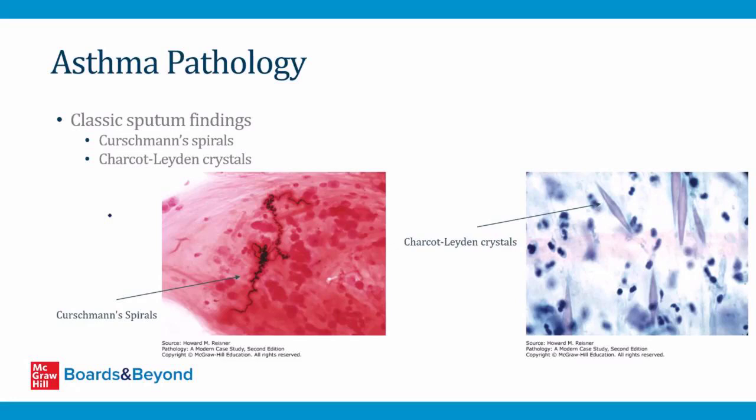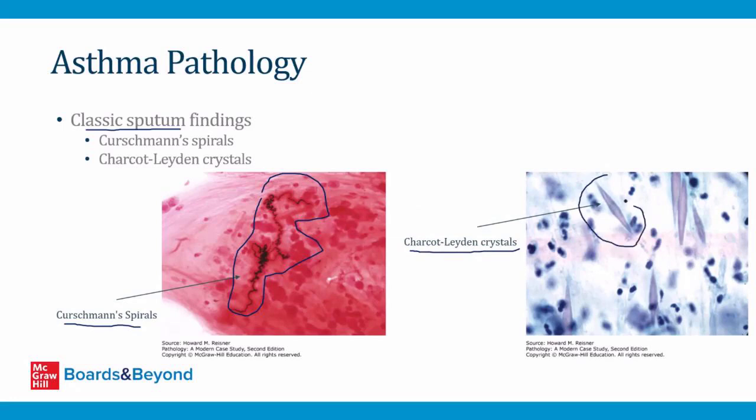If you examine the sputum of patients who are having an asthma exacerbation, there are a couple of classic findings. This isn't something that we routinely do, but hundreds of years ago when asthma was first defined, pathologists used to look at the sputum and there were two key findings. The first was the presence of Kirschmann spirals. That's what's shown here. This spiral is actually a cast or a mold of the bronchioles. Basically, all those inflammatory cells and mucus are forming a cast of the bronchiole, and that's getting coughed up when the patient produces sputum.